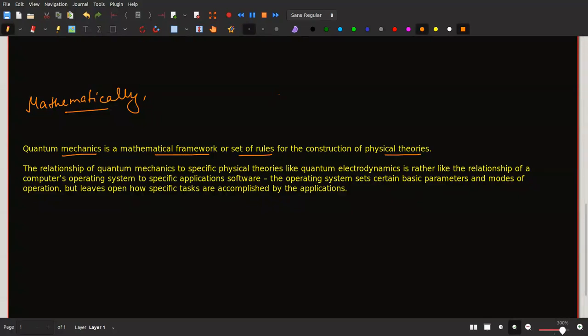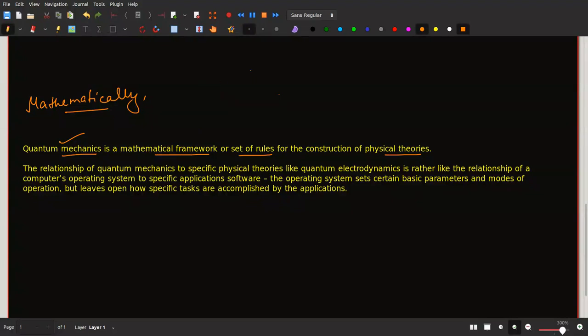Okay, there are certain physical theories around us. No matter what physical theory we are talking about, all of them work under a certain mathematical framework, a certain set of rules. Quantum mechanics sets that rule. Now this line might seem like an umbrella definition, right? But internally there's a lot more to discover, which we will be doing in upcoming lectures. But this is what it is.